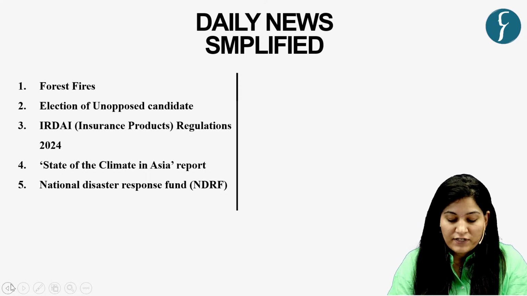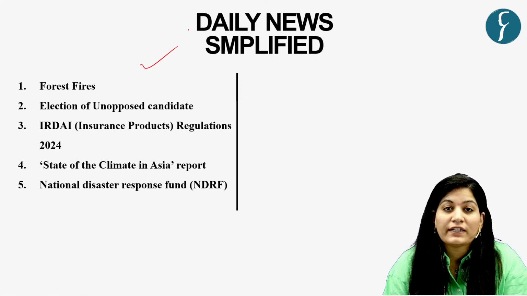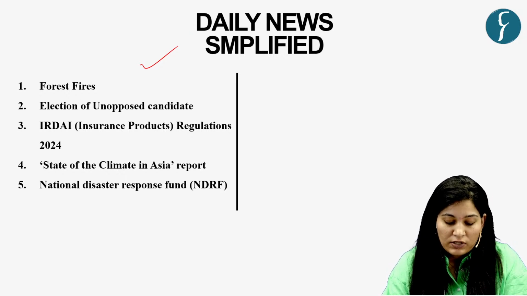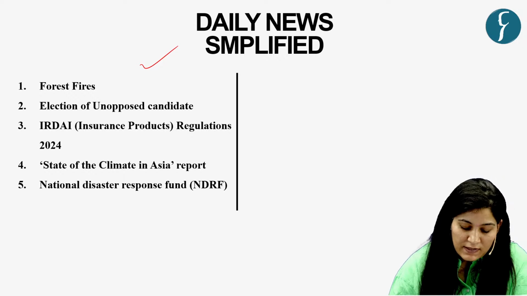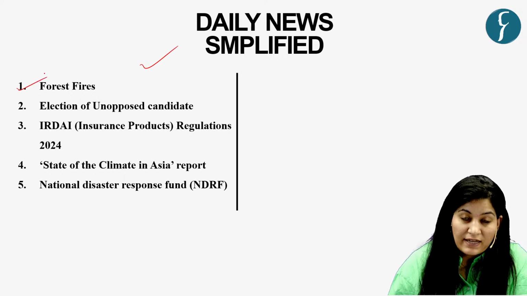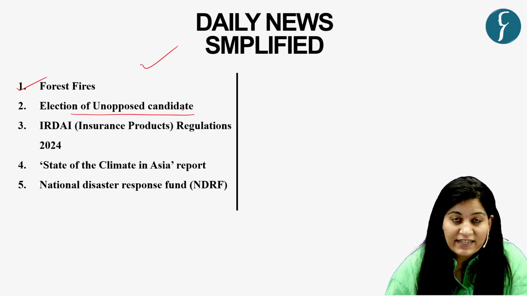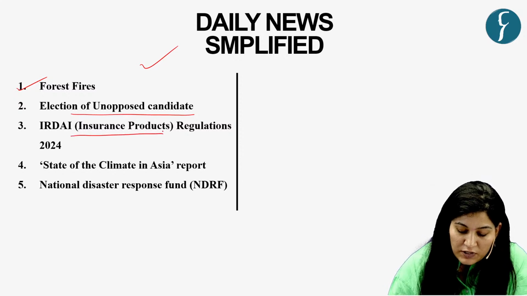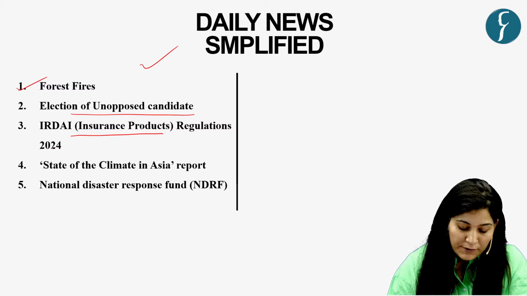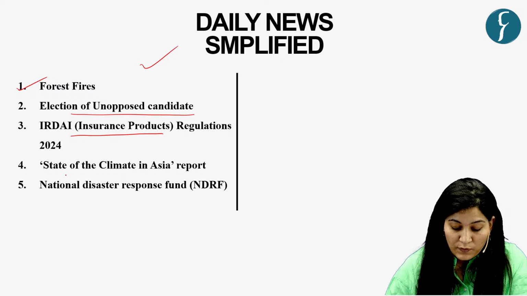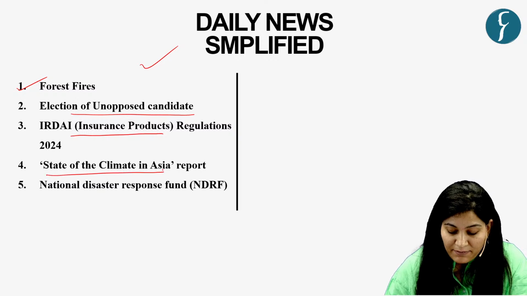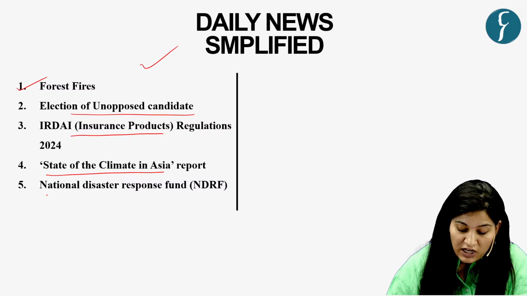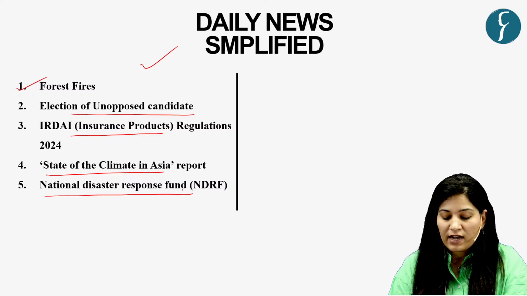So, today we have taken up important articles from the Hindu, the Business Line, and the Indian Express. So, the first topic which we are going to discuss is about forest fire. Second is election of unopposed candidate. Third discussion will be based on IRDAI Insurance Product Regulation 2024. Fourth discussion will be based on State of the Climate in Asia report. And last discussion will be on National Disaster Response Fund NDRF.